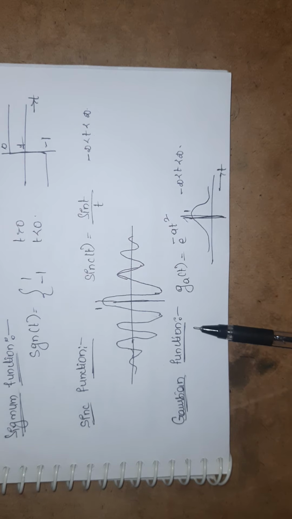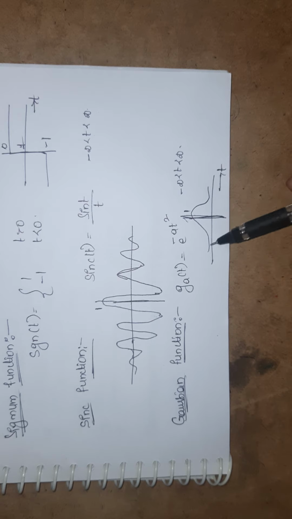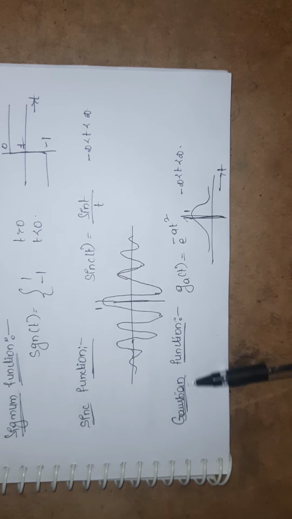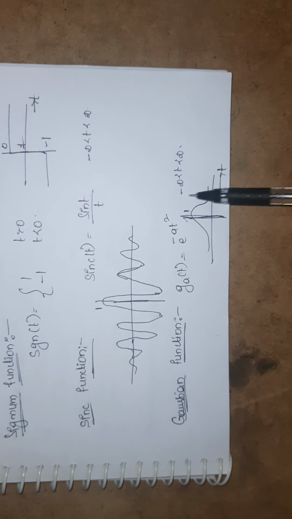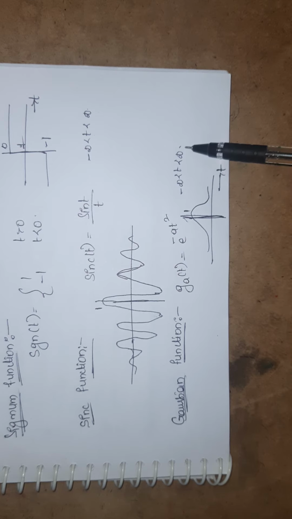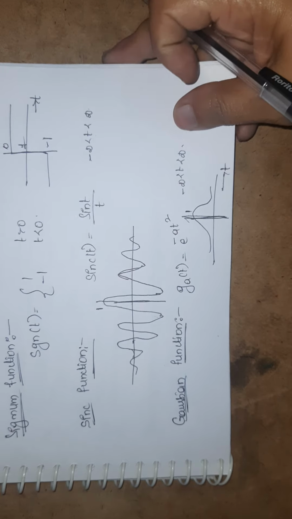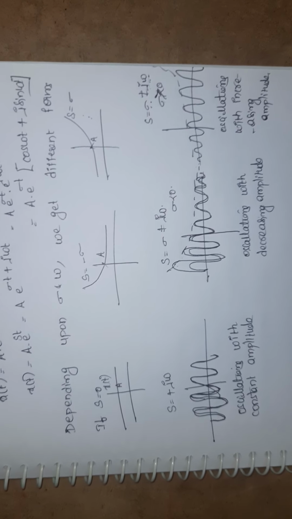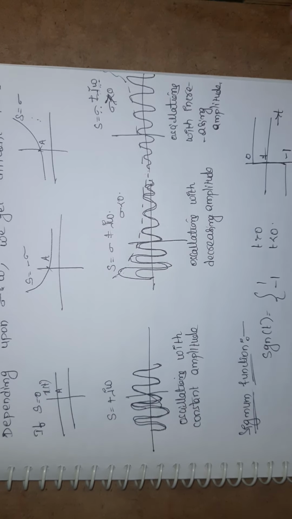Next, the Gaussian function. It is represented as g of t, e power minus a t square. The Gaussian function is represented like this. That is the most important probability function, very useful in probabilities. You could have listened to the Gaussian function already in the math sessions. The t values are from minus infinity to plus infinity. So these are the most important signals that we are going to deal with in the next sessions. We'll see very important topics in the next session.